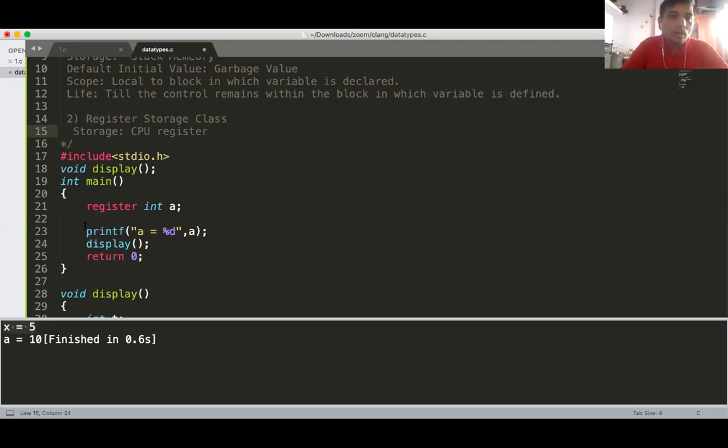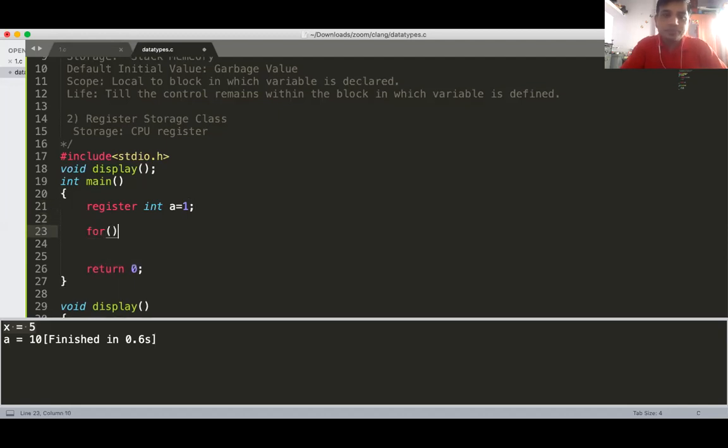So now when we declare this A as a register, suppose we require the data frequently. Suppose I want to access A variable very frequently. Suppose it started with A=1 and A less than or equal to suppose 1 lakh.